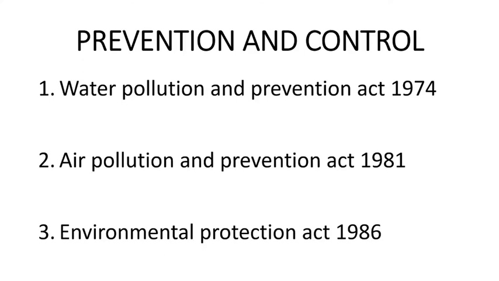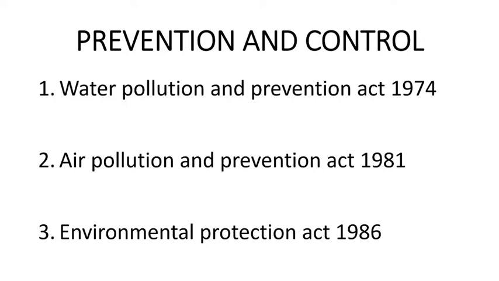They have enacted these three laws: the Water Pollution Prevention Act in 1974, then the Air Pollution Prevention Act was enacted in 1981, and the Environmental Protection Act in 1986. So all these laws were made so that people also get aware of what the pollution is, what the causes are, what the effects are, and how directly and indirectly it is harming human life and the living organisms sustaining on the earth.